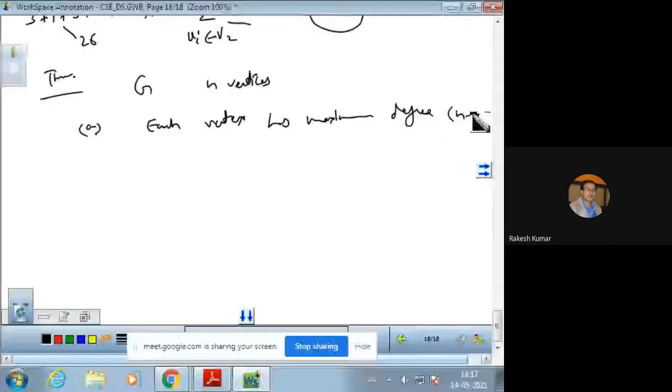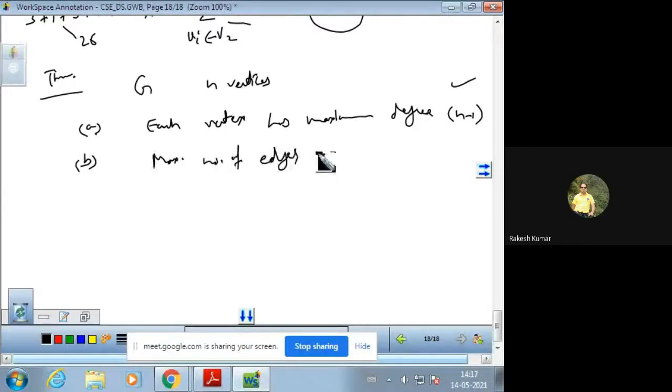In any simple graph, the maximum degree of any vertex is n minus 1, and the maximum number of edges is n times n minus 1 over 2. So these are two important points which we need to prove.